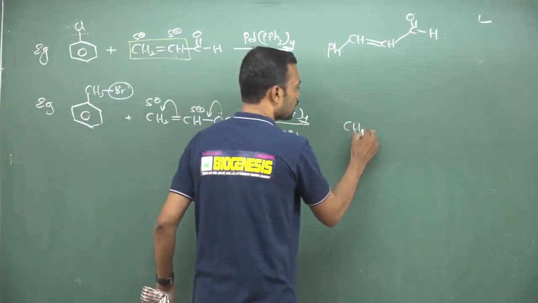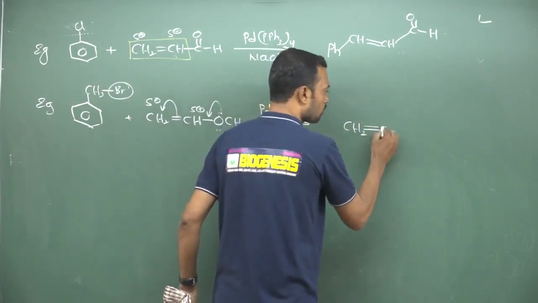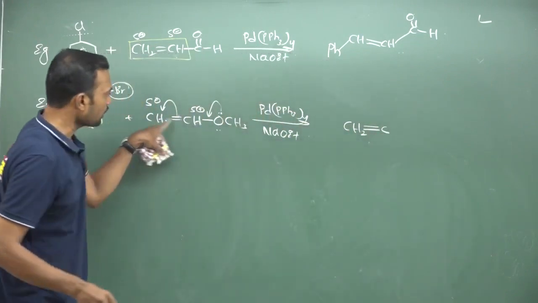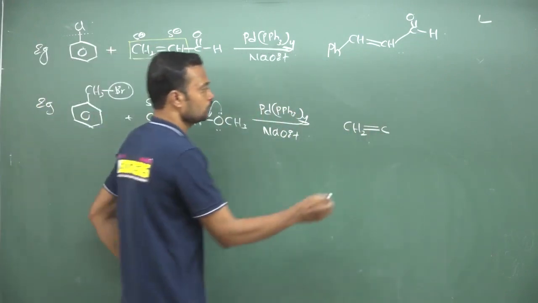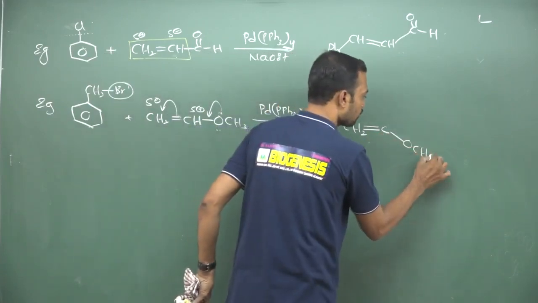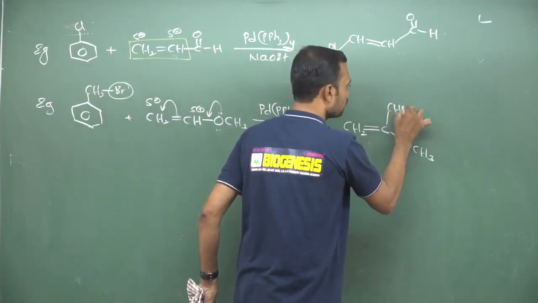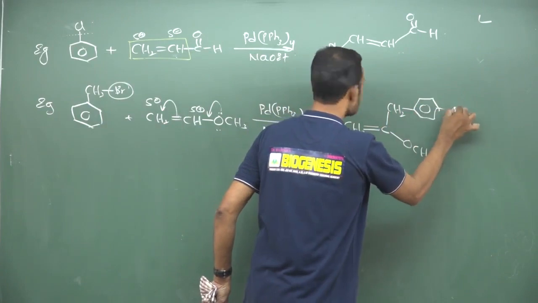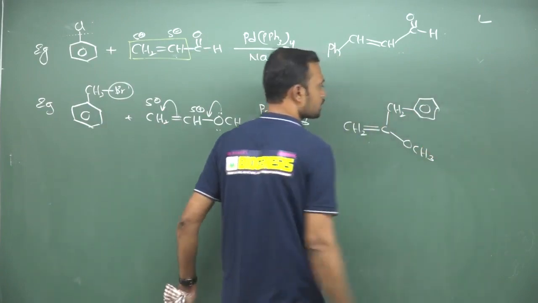Always the carbanion attaches to palladium. The double bond will be as usual. If it is attached to palladium, here we need to remove one hydrogen. So remove that hydrogen, and where we need to introduce that benzyl group, the benzyl group is simply inserted over here. Okay, that is the answer.